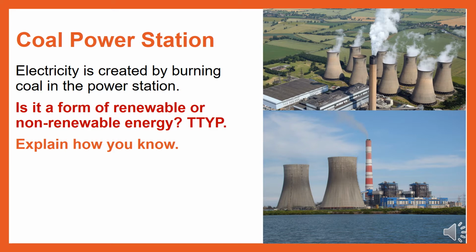Electricity is created by burning coal in the power station. Is this a form of renewable or non-renewable energy? Pause the slideshow here and either jot down or explain how you know. Once you are ready, please resume the slideshow.